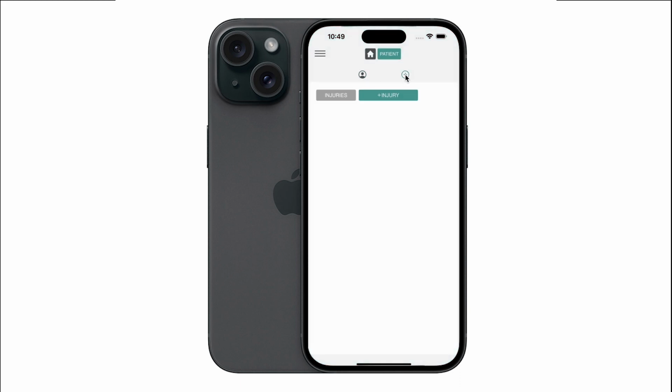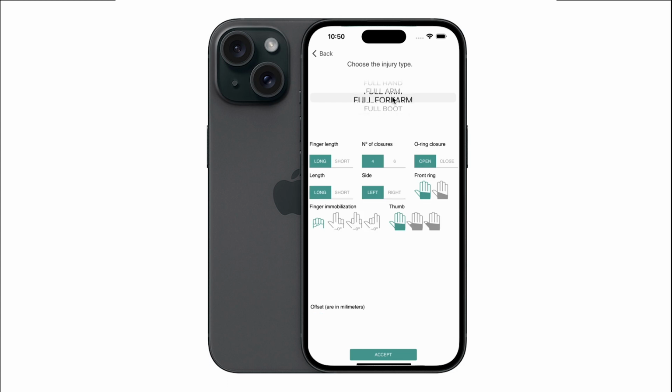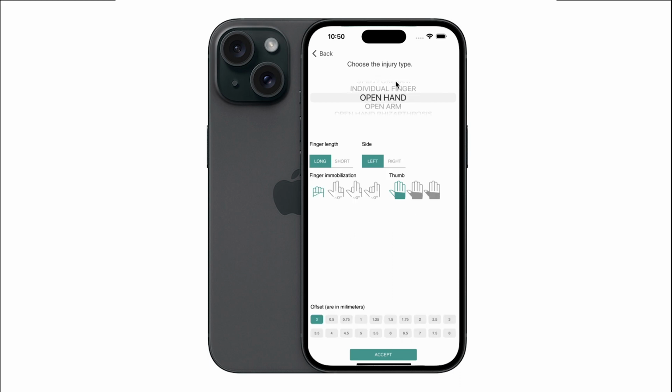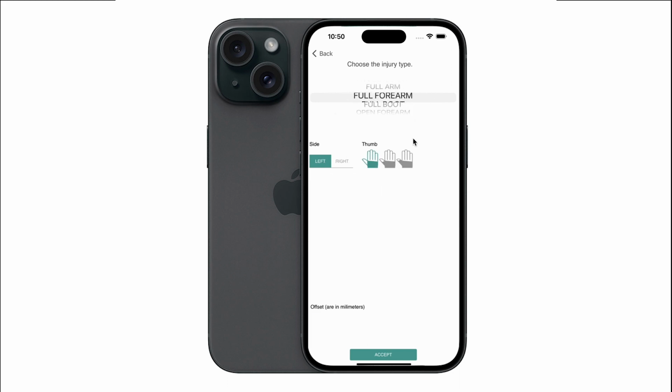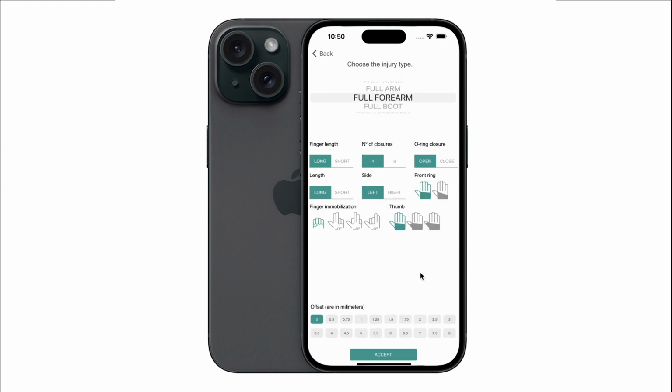The selector allows you to select from the product portfolio in two categories: the Full Products category and the Open Products category. For more information, you can access the Xkelet website. Next, you can choose the different parameters of the selected immobilization, such as the number of closures, the closure system, the length of the immobilization, the right or left side of the immobilization, the palm angle of the immobilization, whether it is required to immobilize the thumb or not, length, and finally the offset.